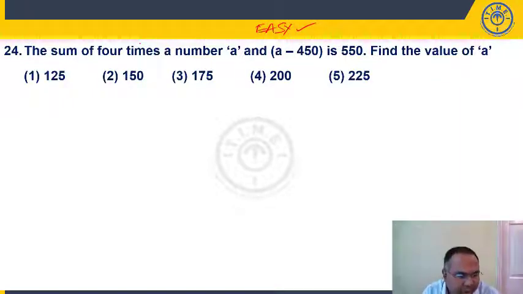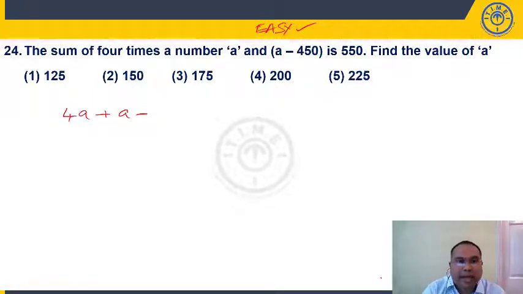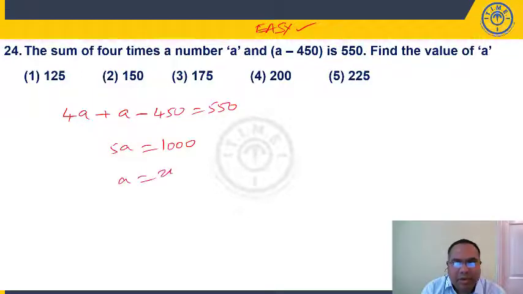Question number 24. The sum of 4 times of A and A minus 450 is 550. So 4A plus A minus 450 is equal to 550. I can say 5A is equal to 550 plus 450, which is 1000. A is equal to 200. 200 is present in choice 4.